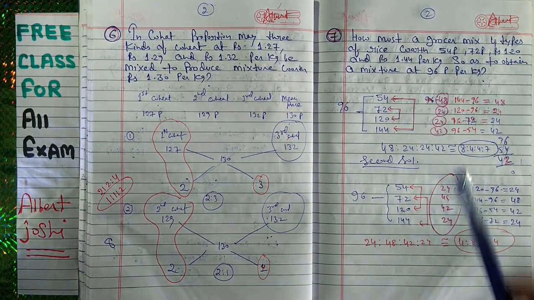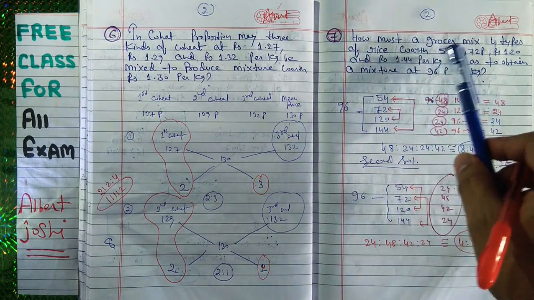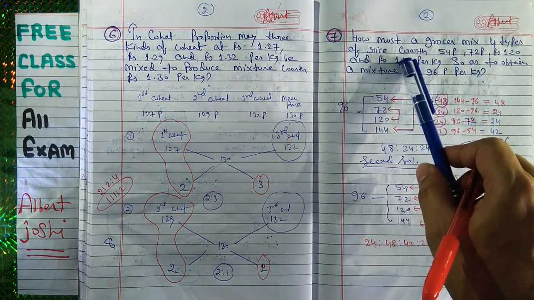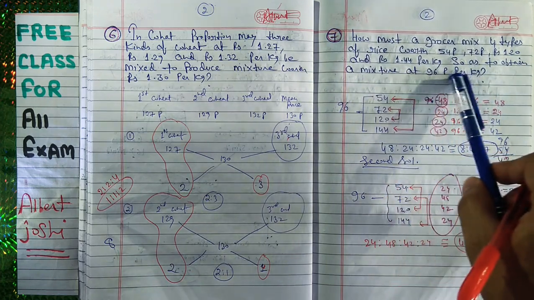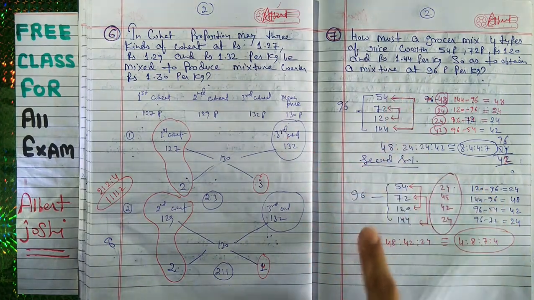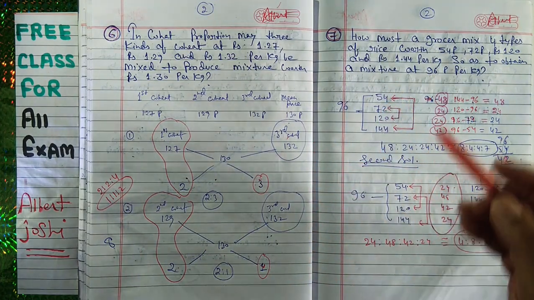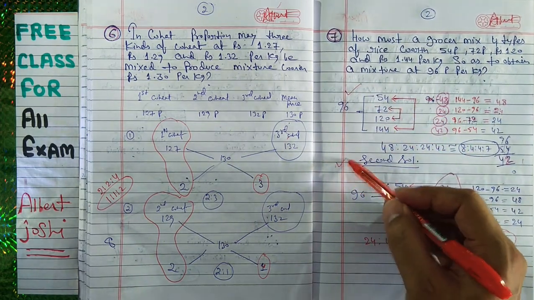Okay, so what he has asked: how must a grocer mix 4 types of rice so as to obtain a mixture of 96 paisa per kg? So you have two solutions for such type of problem. Either he will mix in this method or he will mix in this method.